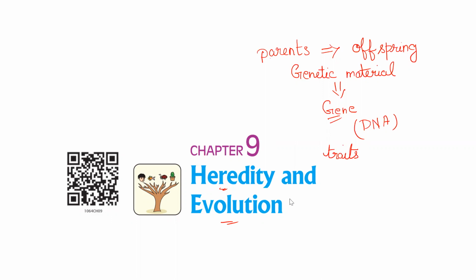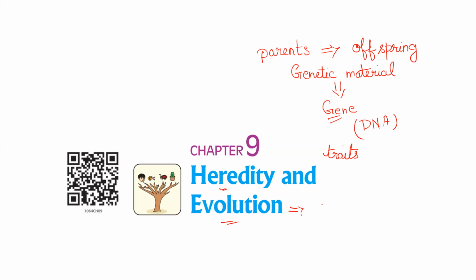This occurs over a period of time. As time passes, according to the environmental condition, certain changes occur in the characteristics being passed from the parents to the other generation. Some changes occur, that is called evolution.